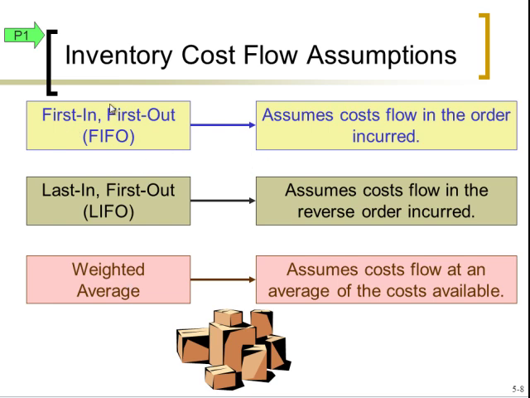But for cost flow, companies have choices. FIFO means that the oldest cost per unit is going to be used up first. And then that means the first one, the oldest cost per unit in there, is going to be the first one to be used. LIFO means the last unit cost, the most recent unit cost, is going to be the one that's used first. So we keep pulling from the newer unit costs. Weighted average smooths everything out. It assumes that costs flow at an average of all the costs available. So we'll see more detail on that in just a bit. Basically, we have to calculate a cost per unit average at that point.